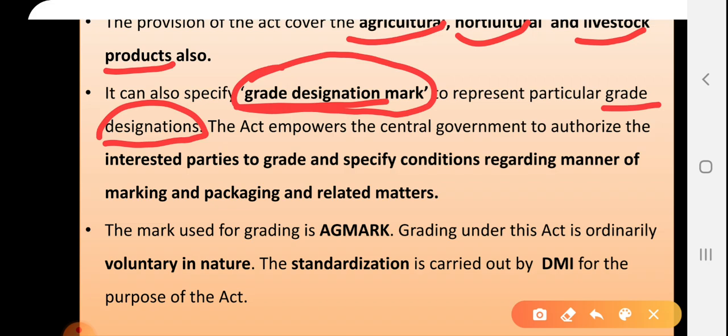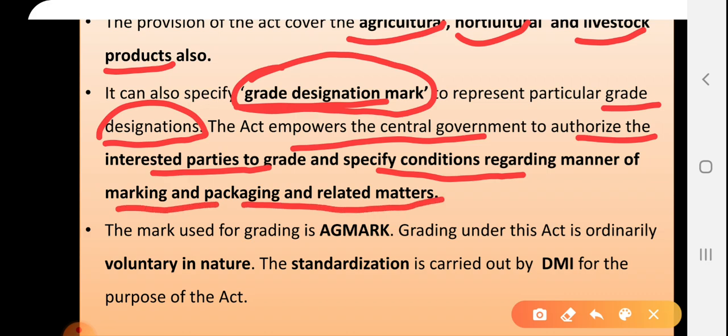The act gives powers to the central government and the authorities to grade, and to specify conditions regarding the manner of marking and packaging and related matters. The person who is interested in these grade designation marks will be given the marks, but on the basis of some conditions. Those conditions might be related to the packaging of the products or the marking of the products.